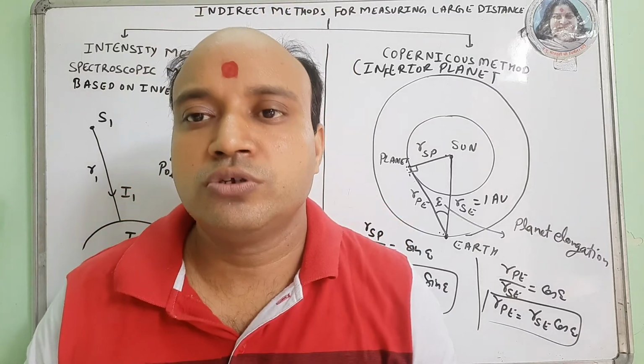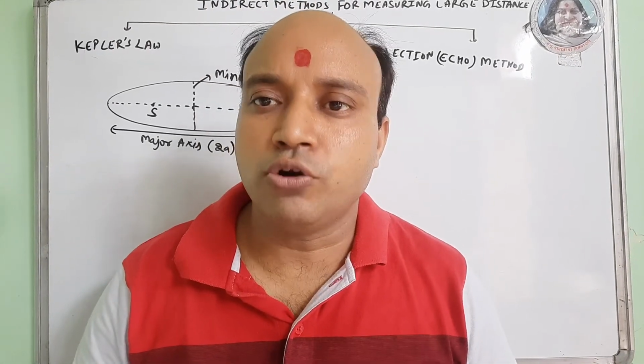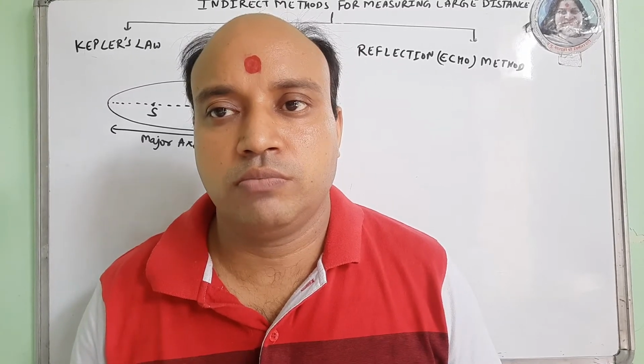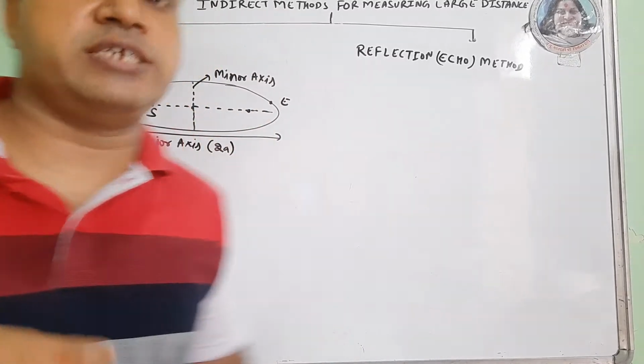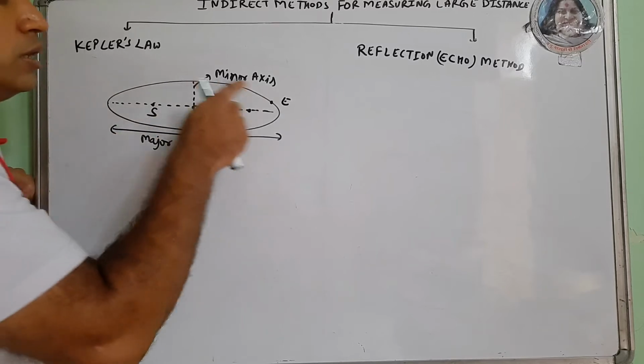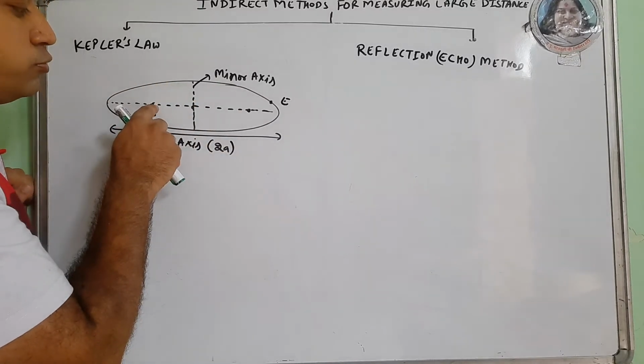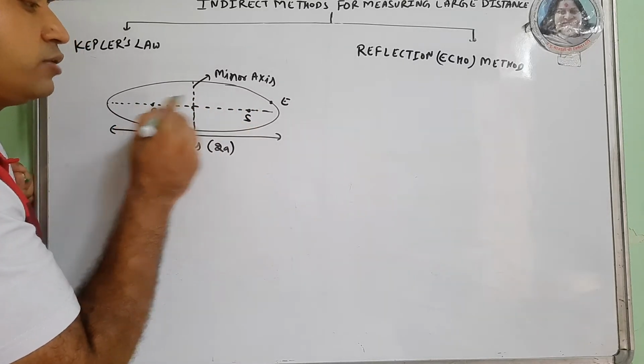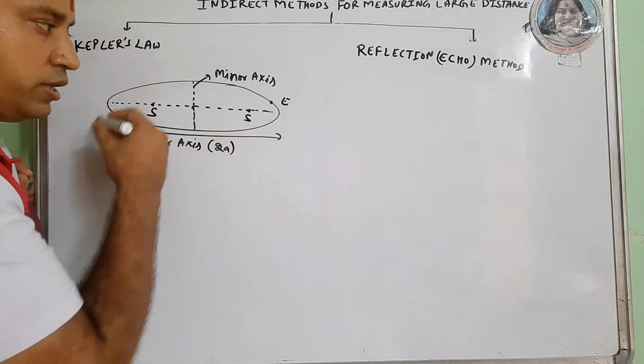Now if we are talking about the superior planet, we are talking about Kepler's method, Kepler's law. Kepler's law states that, suppose a planet is revolving around the sun. Suppose the sun is here; the sun can be at any one focus, here or here. The earth is revolving around it.